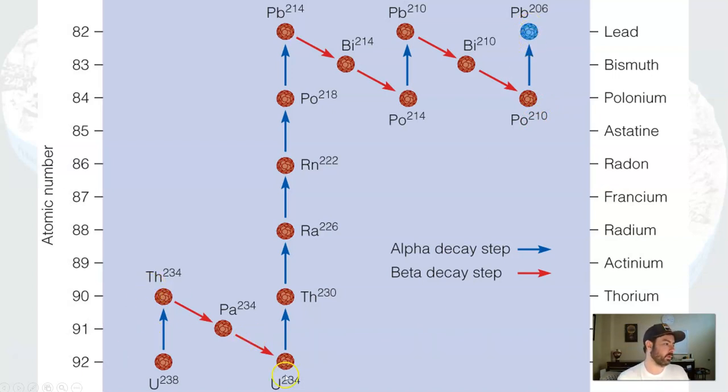Now the rate at which they go individually to these different elements is all variable. It might only spend a fraction of a second here, it might spend 1,000 years here, but overall, this whole process, we know this whole process, we've done this and measured it in the lab, we can figure out the whole process that takes it from U-238 to lead-206 at a particular time frame.